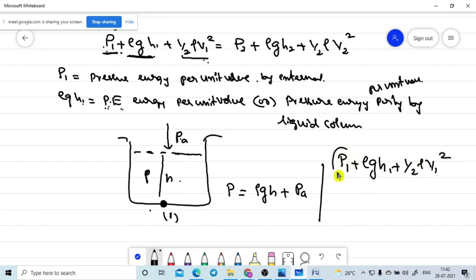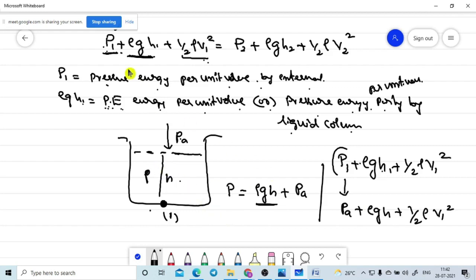That means if you are applying the Bernoulli theorem here, P1 plus rho gh1 plus half rho v1 square, here P1 represents pressure energy per unit volume by external only. External means P1 will represent only the atmospheric pressure. Rho gH1 means potential energy per unit volume, or pressure energy per unit volume, by the liquid column only. How much the liquid column is giving as pressure energy or potential energy is nothing but rho gH. Plus if the liquid is moving with a certain velocity, you need to apply half rho v1 square. Are you getting what I am saying?